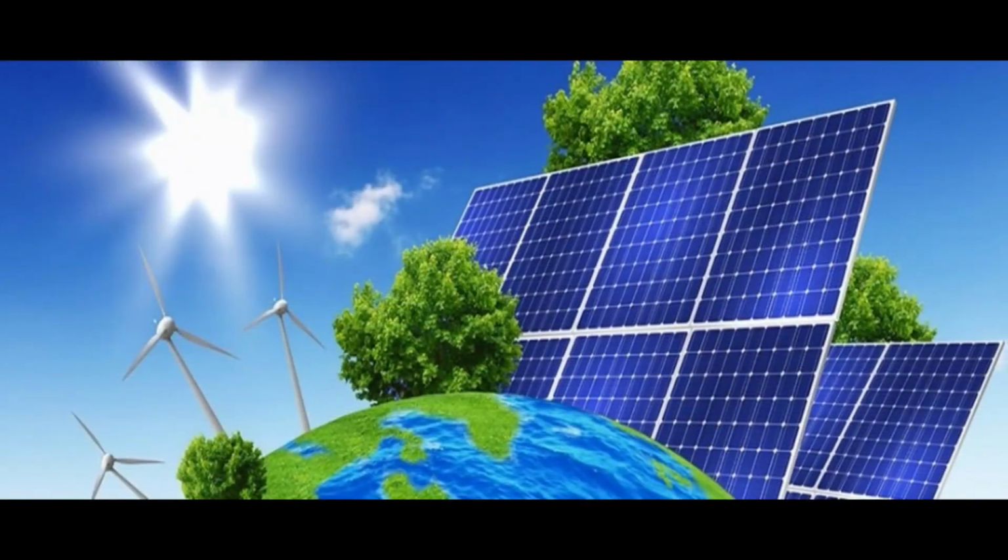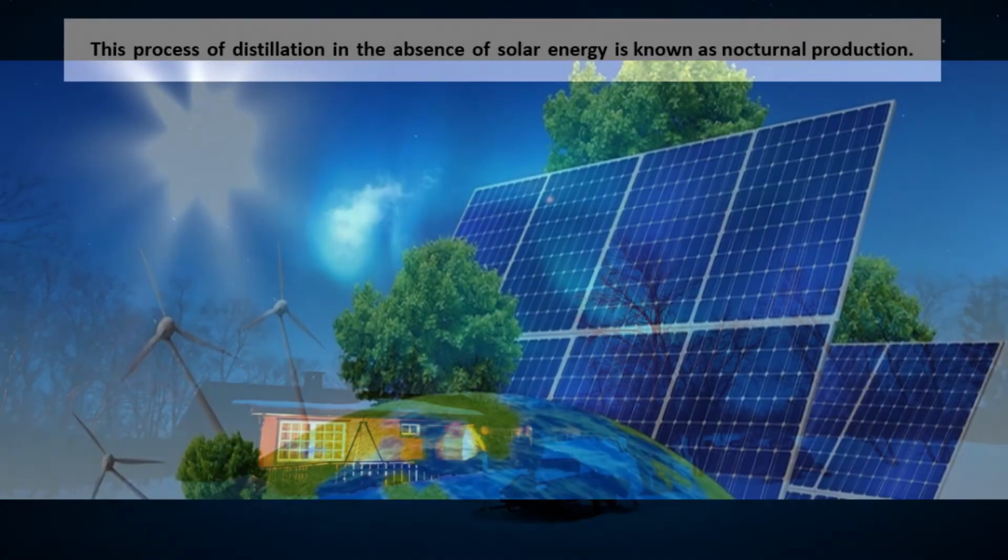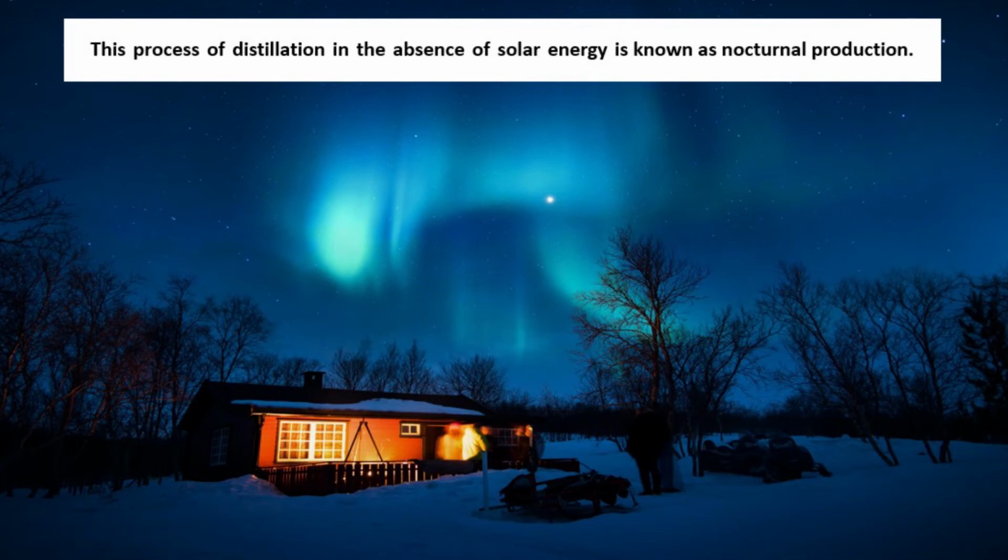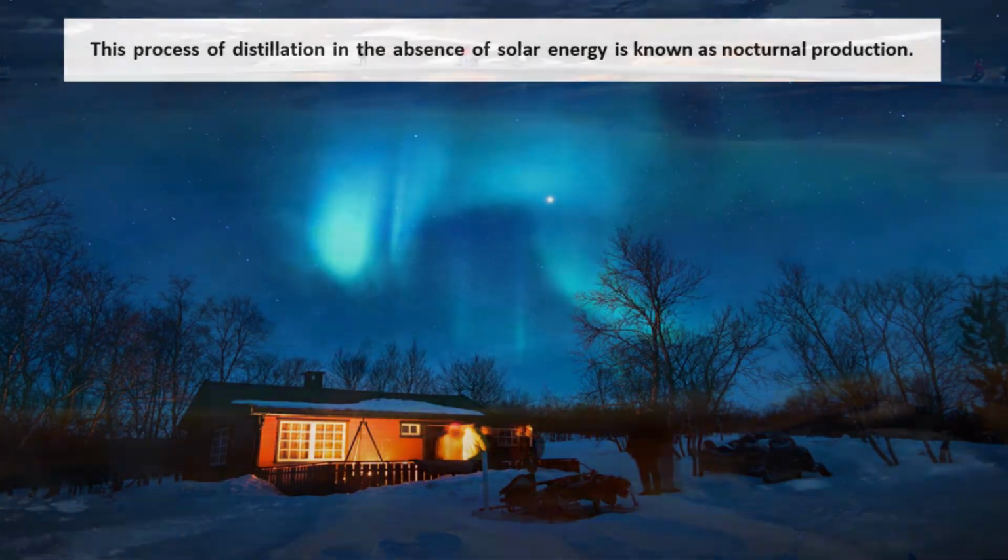You have seen that in a conventional solar still with the large water depth in the basin, water is heated during sunshine hours and most of the thermal energy is stored in the water mass. The stored energy is then utilized for distillation during off sunshine hours. This process of distillation in the absence of solar energy is known as nocturnal production.